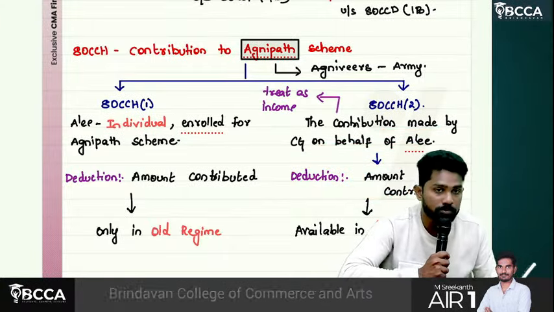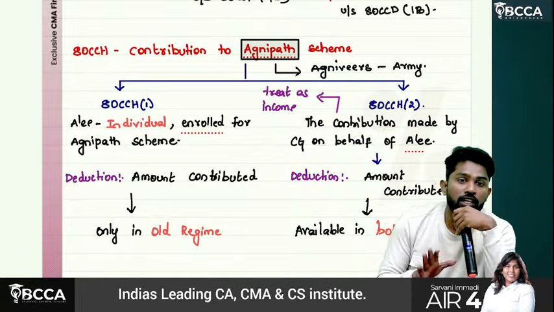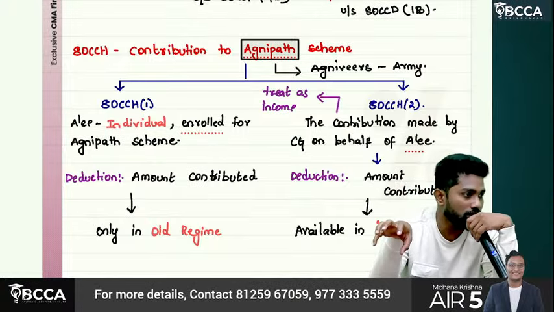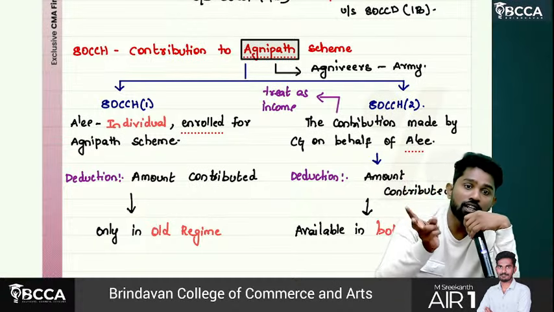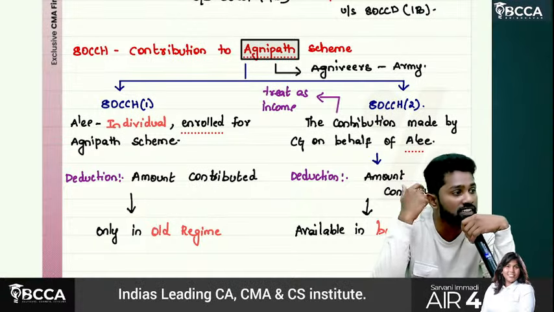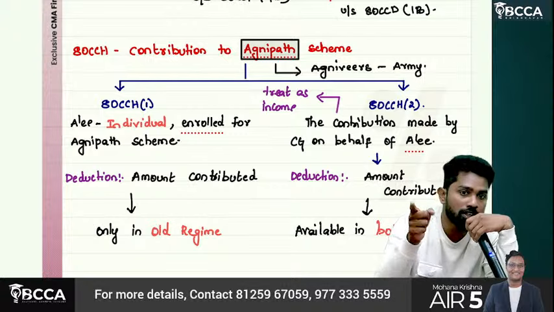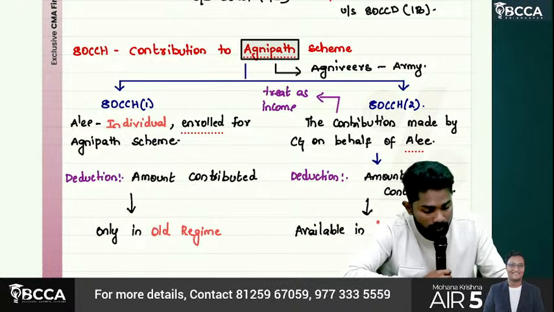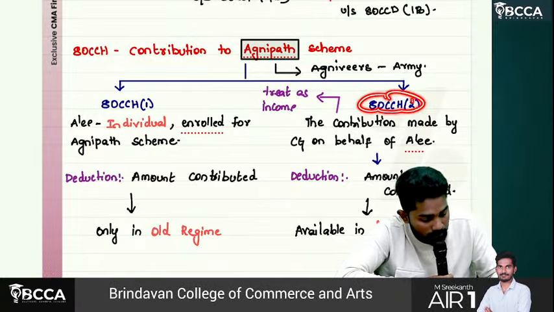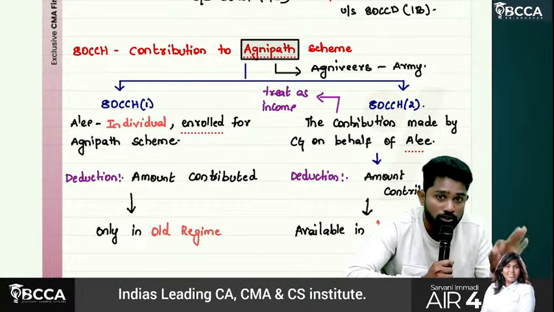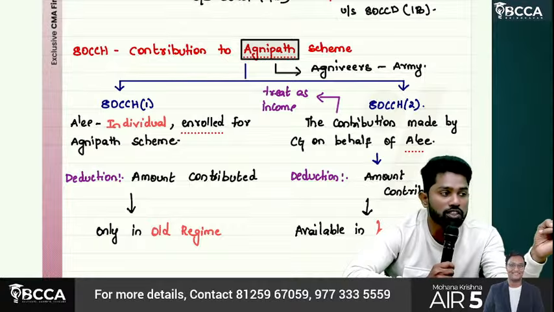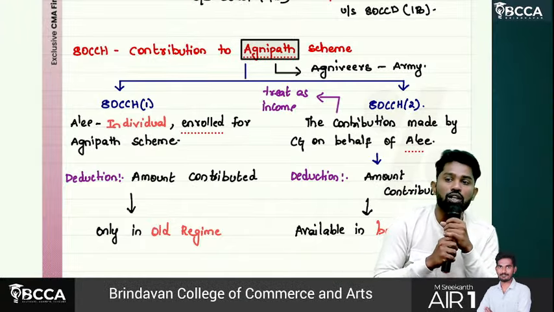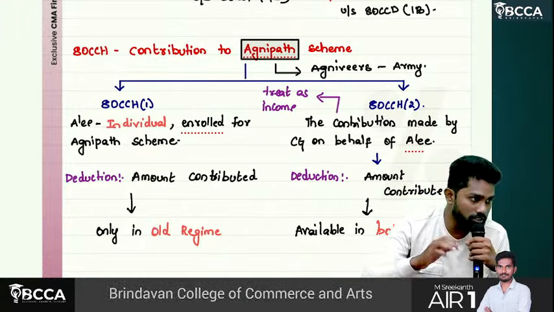But understand, same like 80 CCD, employee's contribution is available only in old regime, whereas employer's contribution is available under both the old regime as well as the default regime. Same here also, 80 CCH subsection 2 is available in both regimes. So a second point is also added for default regime: 80 CCD subsection 2 is also available, and 80 CCH subsection 2 is also available under default regime.